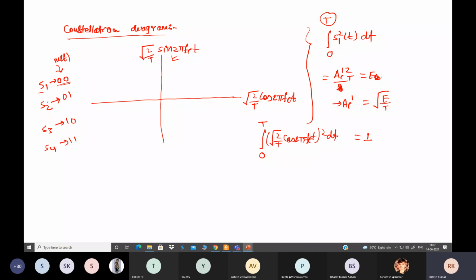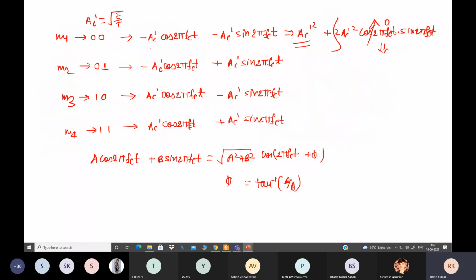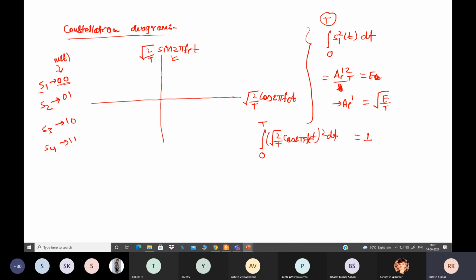So one by one we will represent all the symbols here in the constellation diagram. So where should S1 be located? First see the value of S1 from the previous equation. What is this? Minus root under E by T cos 2 pi fct minus this. So I am writing here, S11 is what?